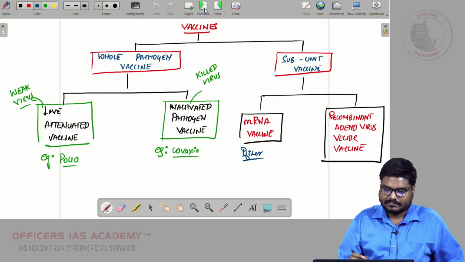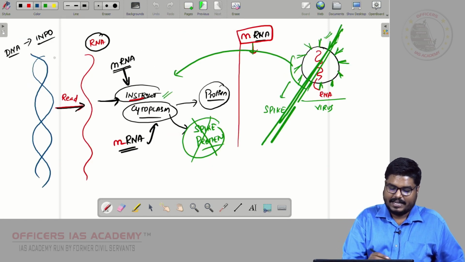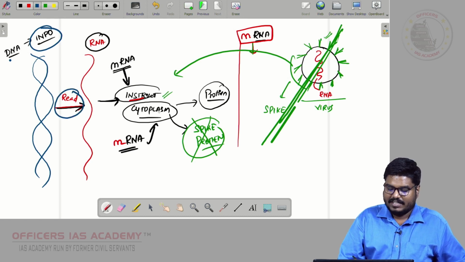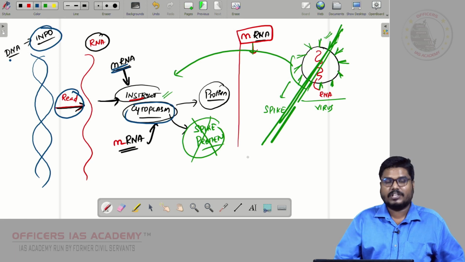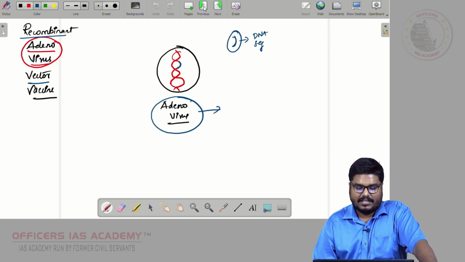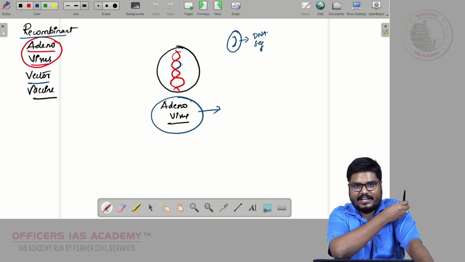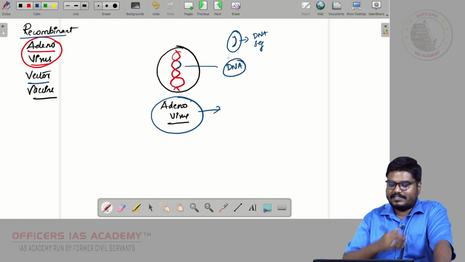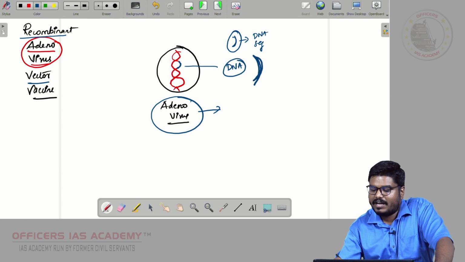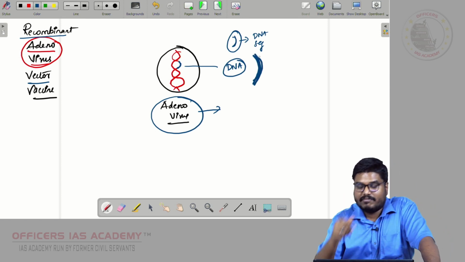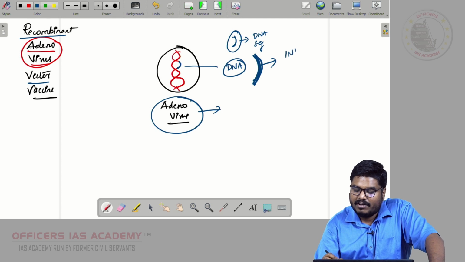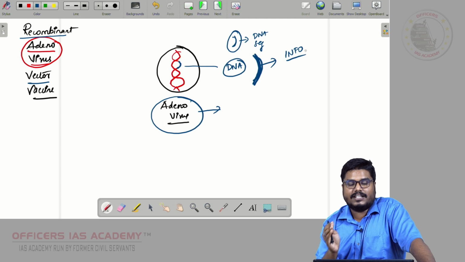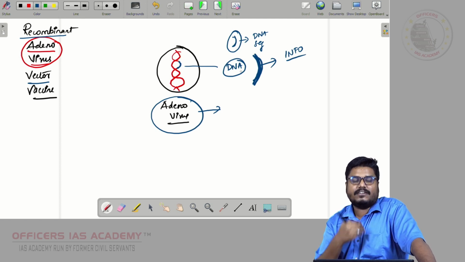We know that DNA carries information, and RNA will read the information and instruct the cytoplasm through mRNA to produce protein. Same thing here. Now we are sending this adenovirus inside, so this DNA will go inside. This blue color DNA segment will also have information, because we have put some information in that DNA segment. So this information will go inside.